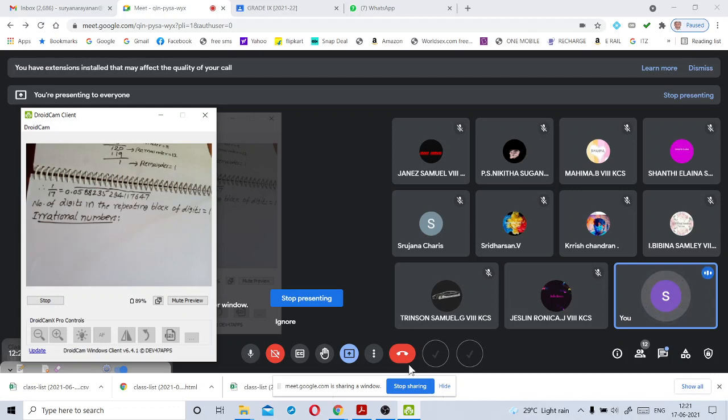And another definition, with the help of decimal expansions, we are defining irrational numbers. If a number is in a decimal expansion, it is neither terminating nor recurring. That kind of decimal expansion is called an irrational number.